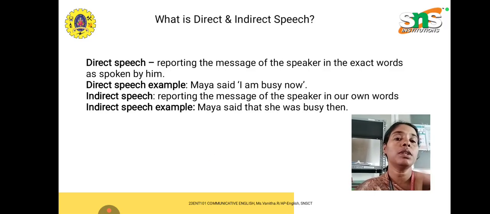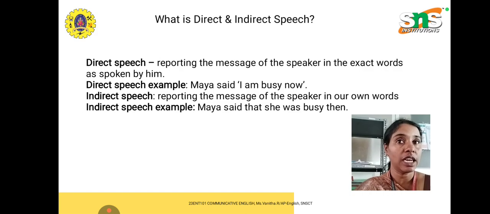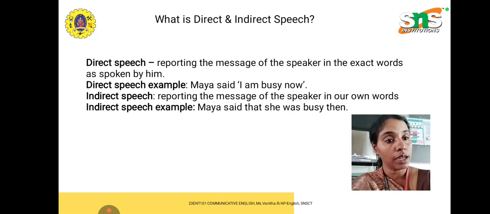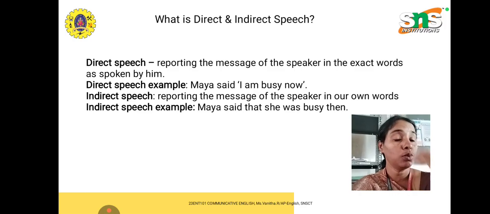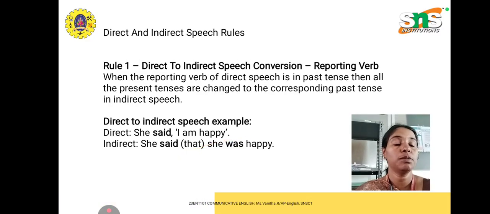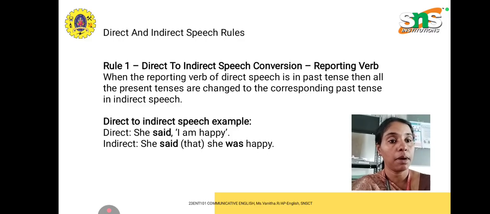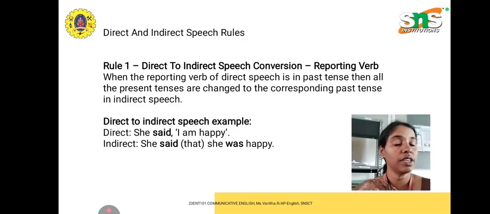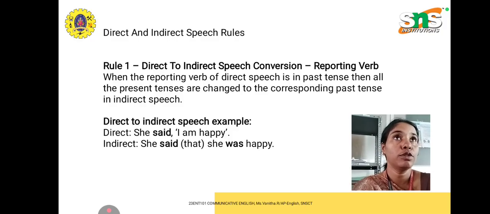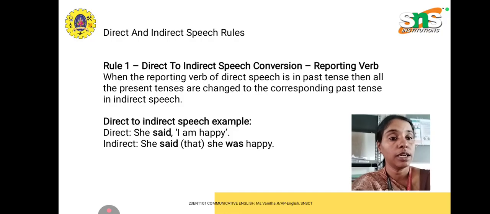There are so many rules in direct and indirect speech. The basic rule is that when you convert the direct speech, the reported speech, into indirect speech, most of the change that we have is the tense change. The indirect speech will always remain in past tense, unless we have the simple present or future tense or a universal truth in direct speech inside the quotation. Otherwise it will be in past tense in indirect speech.